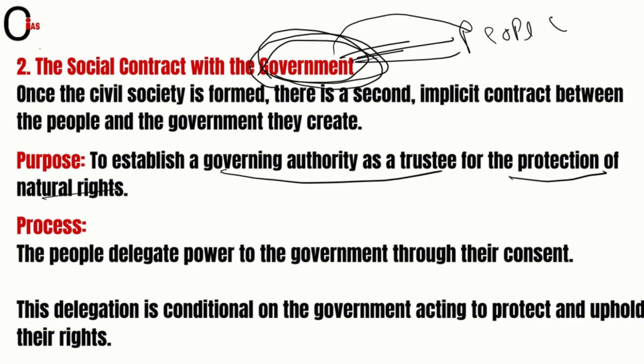So in this delegation, friends, in the second contract, what is happening? There is a formal, means whatever rules are made, that is formal. There is presence of authority, and that is good for the society. Why? Because where there is government, there is a fear of loss, fear of punishment. People will not do anything which is against the laws that are made by the government. So it is the better form of the government.